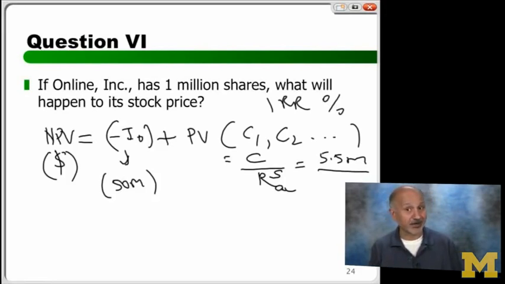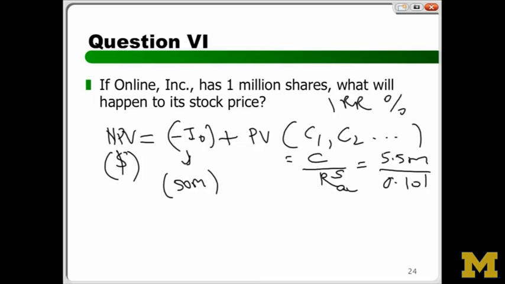You'll use the software R_A, not the 12%, which is R_A for what? Video gaming. So you'll use 0.101. And now I'm going to fudge a little bit, because 0.101 is going to throw me off a little bit and make me do a calculation. So I'm saying let it be approximately 10%, right? So this is what? Minus 50 million plus 5.5 divided by 0.1 is what? 55 million. You see, I fudged a little bit. That's okay. We are family.